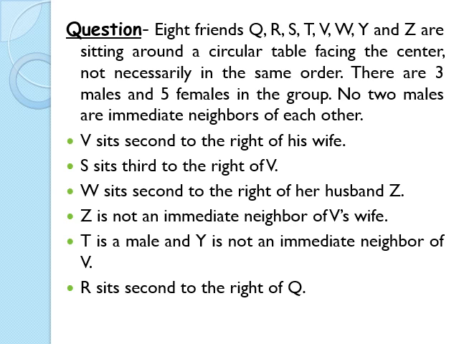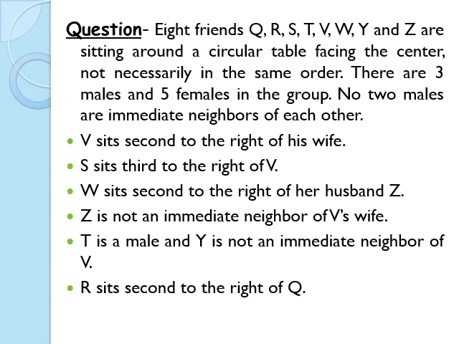Now here is a question. I will discuss this question with you to make you understand how we go about these questions. There are 8 friends Q, R, S, T, V, W, Y and Z. They are sitting around a circular table facing the center, not necessarily in the same order. It means they are not sitting in the order of Q, R, S, T, rather they are sitting in some different order.